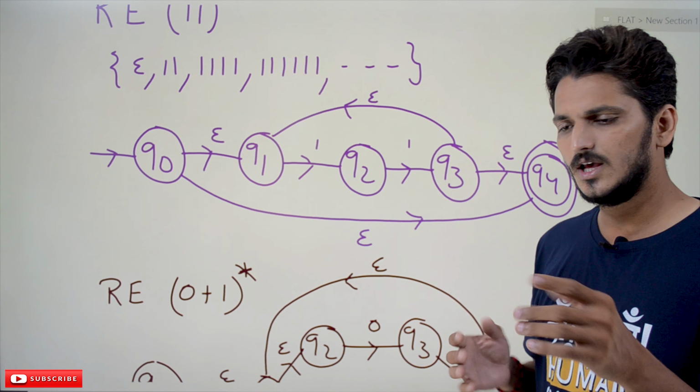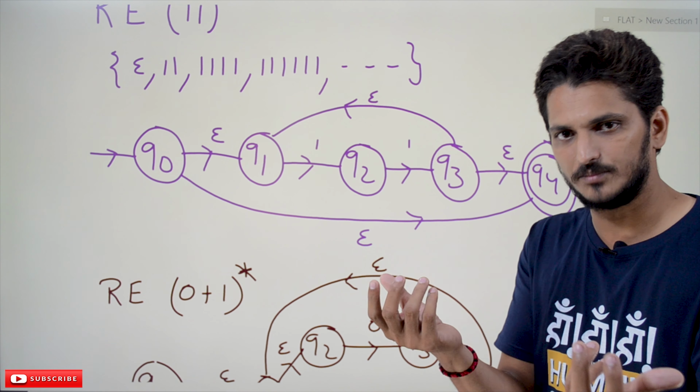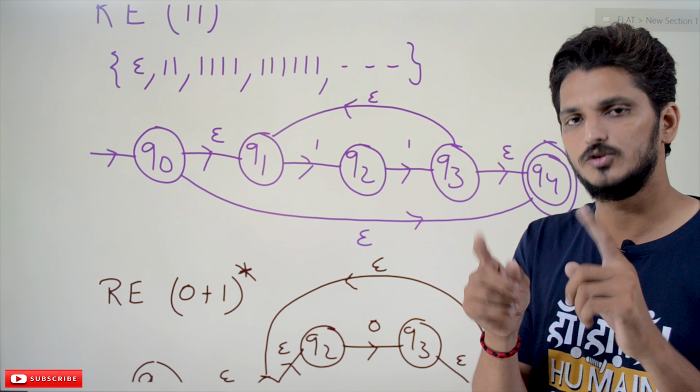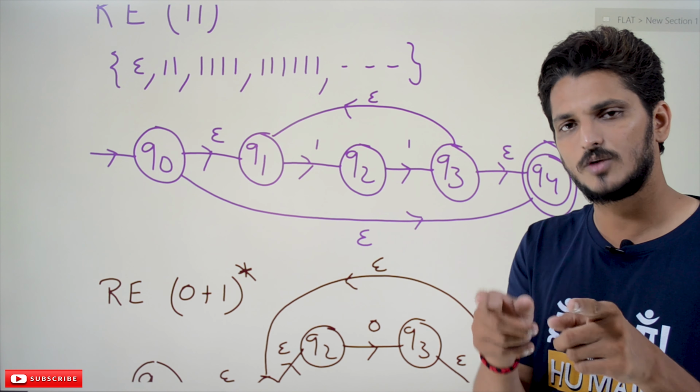Similarly, we found that if you find a dot operator, you follow these steps. If you find a concatenation or union operator, you follow these steps. The steps are explained in our previous class. Similarly, you follow this logic whenever you find a star operator. Now, come to the next example, (0 or 1) whole star.